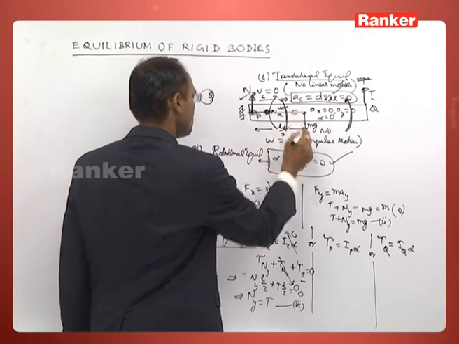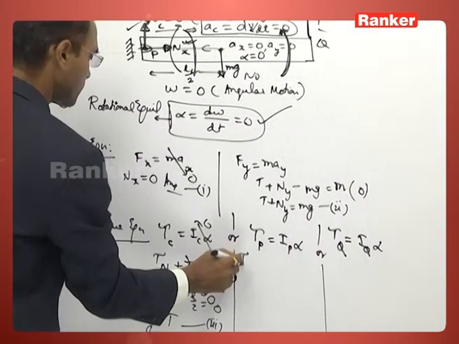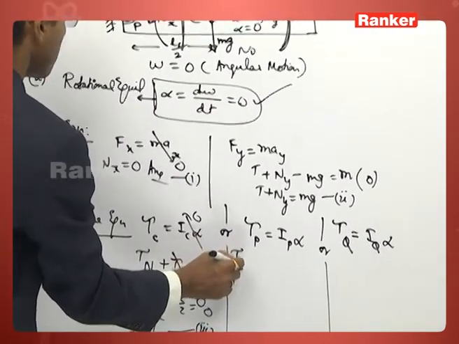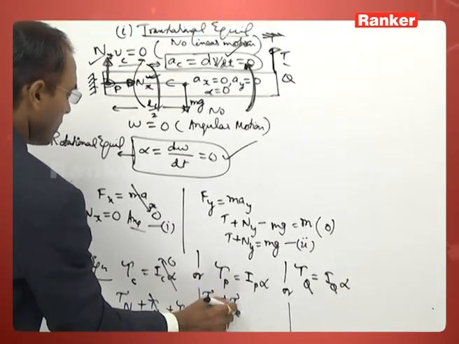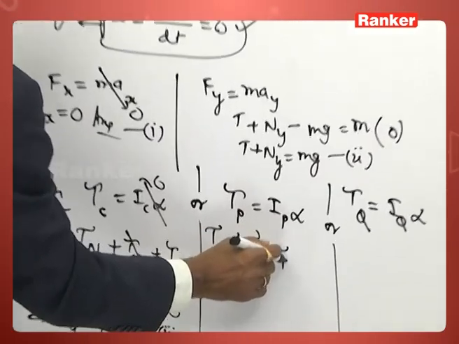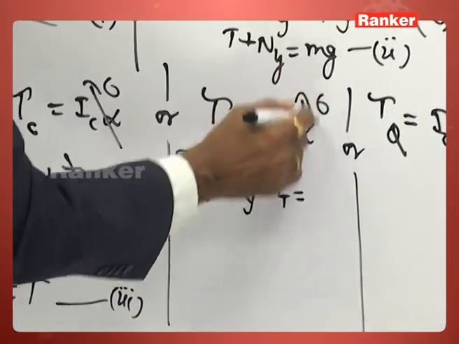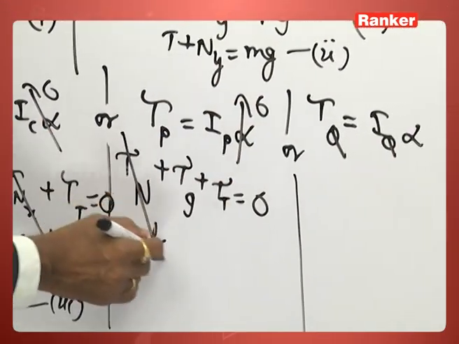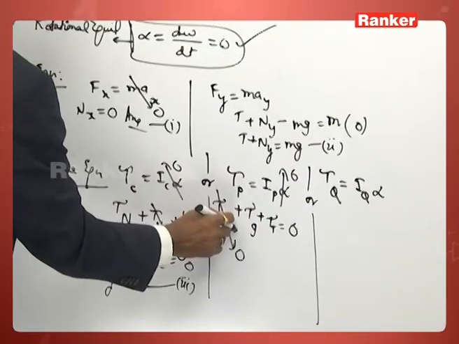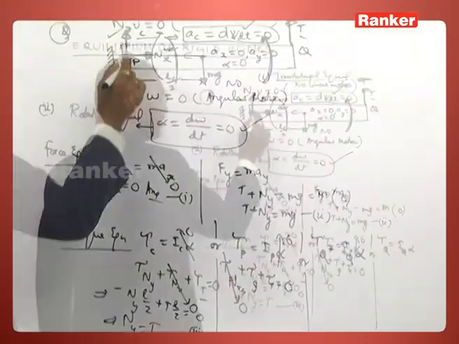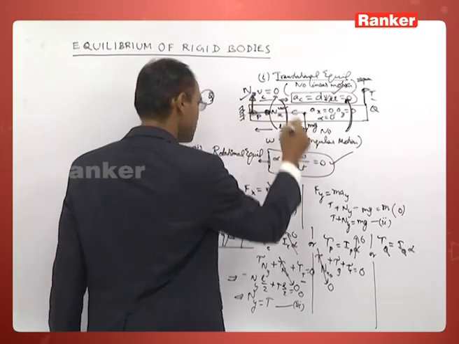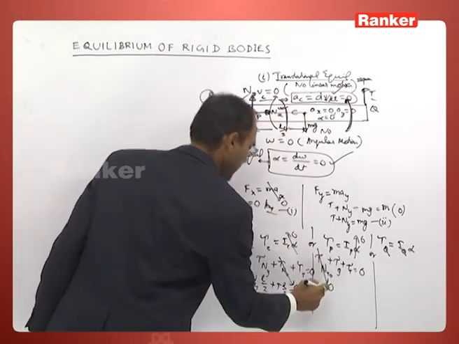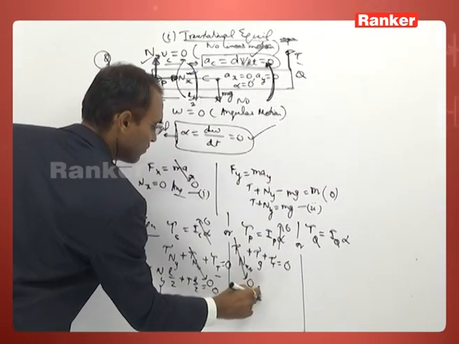So the gravitational torque: tau N plus tau g plus tau T is equal to I alpha, which is 0. The reaction forces Nx and Ny pass through this point and cannot produce a torque, so this will be 0. Gravity produces a torque that is negative mgL by 2.